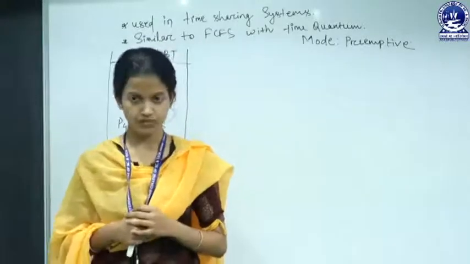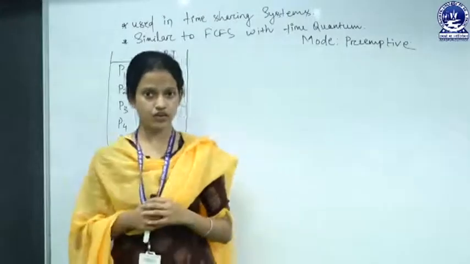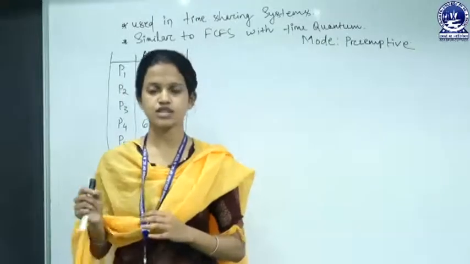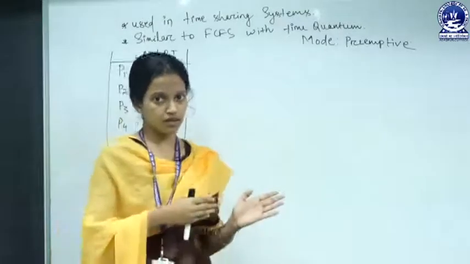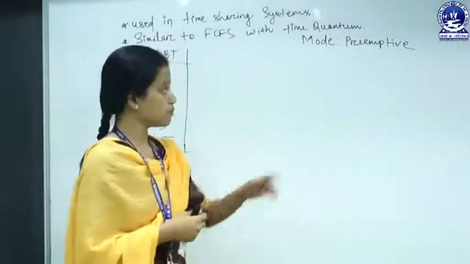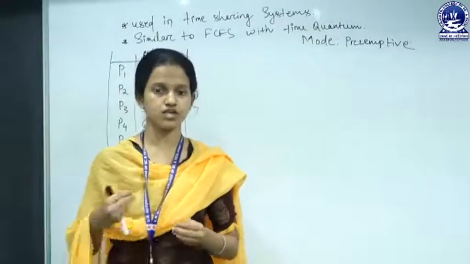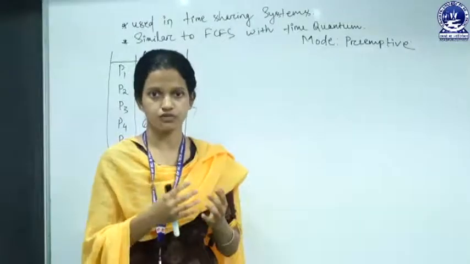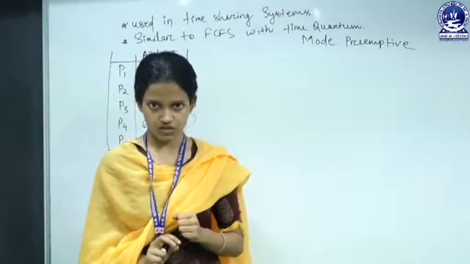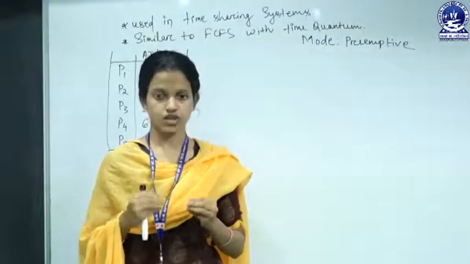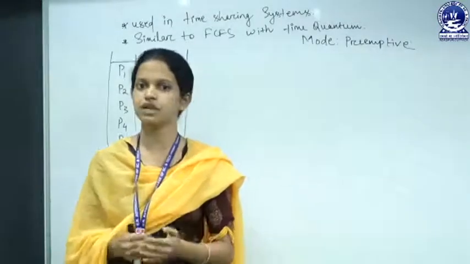This type of scheduling algorithm is similar to first come first serve, but the mode of this round robin scheduling algorithm is the preemptive version. Preemptive means the process which is running, you cannot forcefully remove from the CPU till its termination, in the non-preemptive case. So round robin scheduling is similar to FCFS and the mode is preemptive.